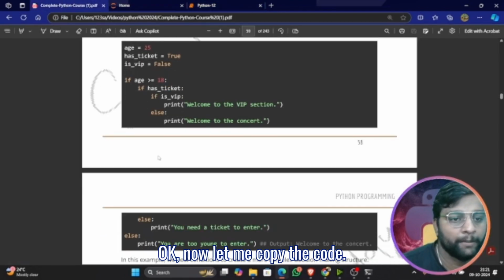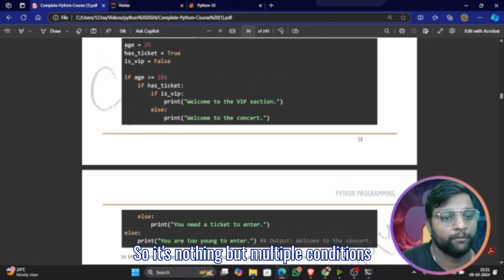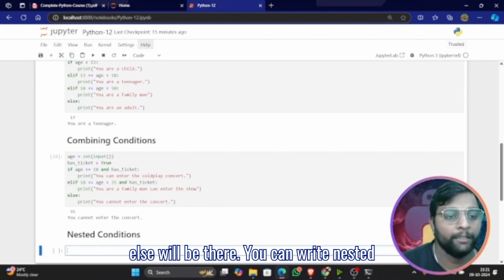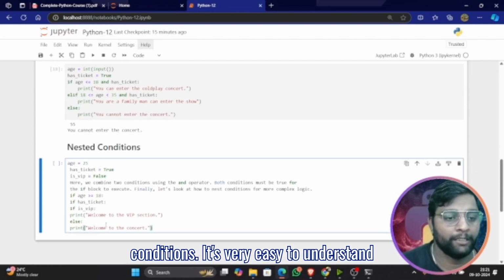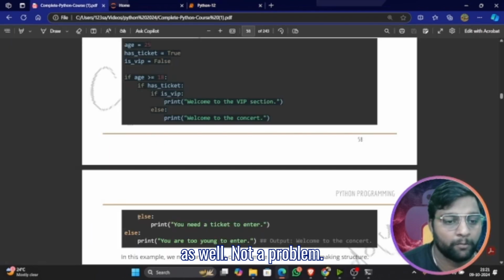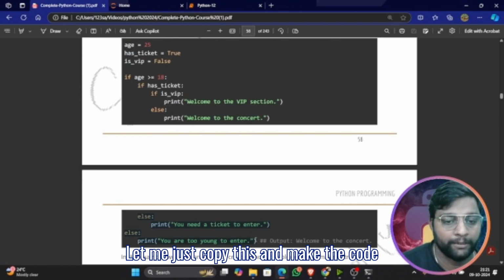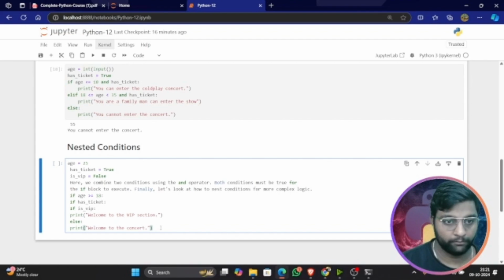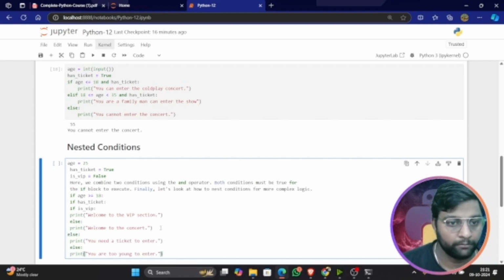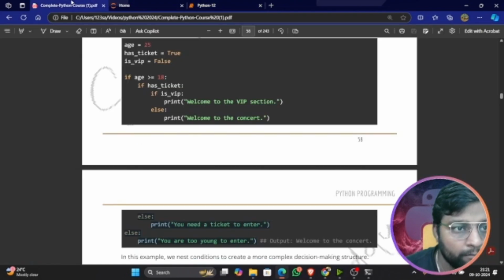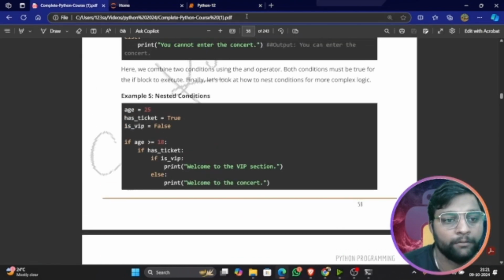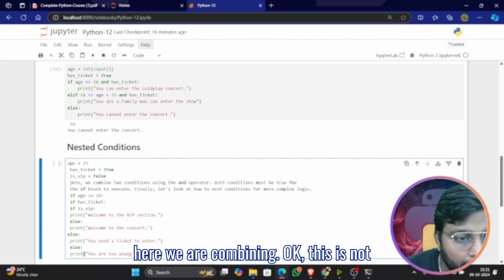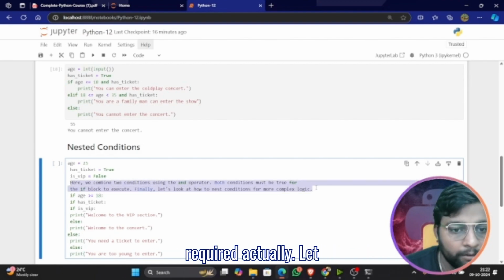Okay, now let me copy the code. So it's nothing but multiple conditions. Apart from that, nothing else. You can write nested conditions. It's very easy to understand as well. Not a problem. Let me just copy this and make the code proper. It's an indentation error. Oh, okay. Here we are combining. Okay, this is not required actually.